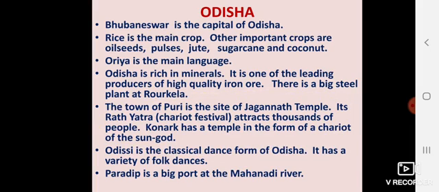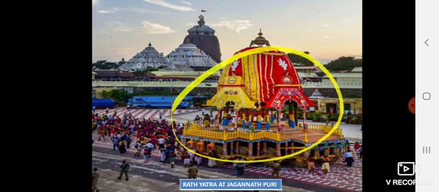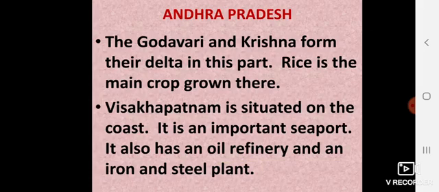The town of Puri is the site of the Jagannath temple. Its Rath Yatra means the chariot festival. It attracts thousands of people. The Rath, the temple in which God is placed, is dragged by the people. Konark has a temple in the form of a chariot of the sun god. See, this is the famous Rath Yatra at Jagannath Puri.